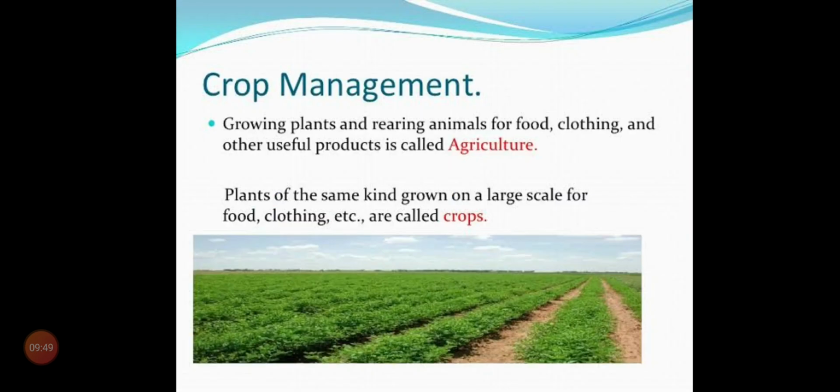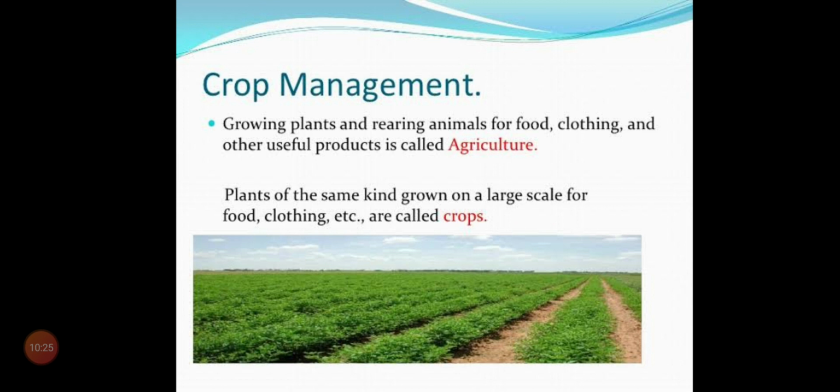Now, crop management. You know, growing plants and rearing animals for food, clothing and other useful products is called agriculture. Now what is meant by agriculture? That means growing plants, not only plants. Here agriculture means both plants and animals. So growing plants and rearing animals, why?